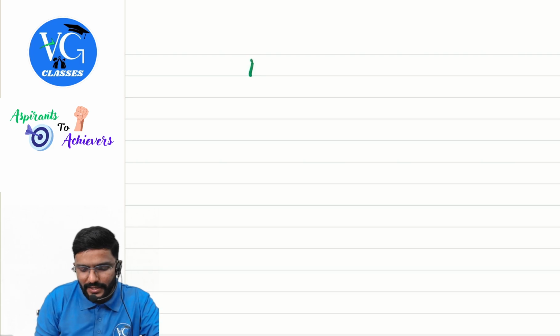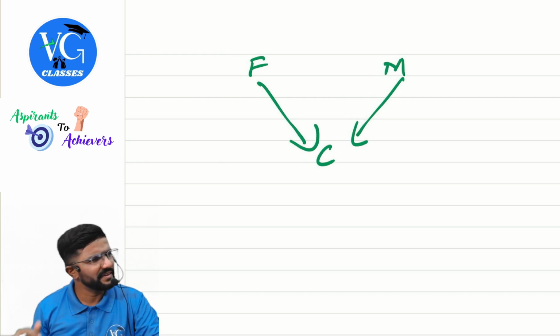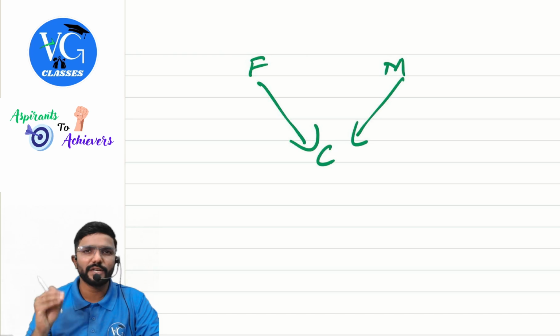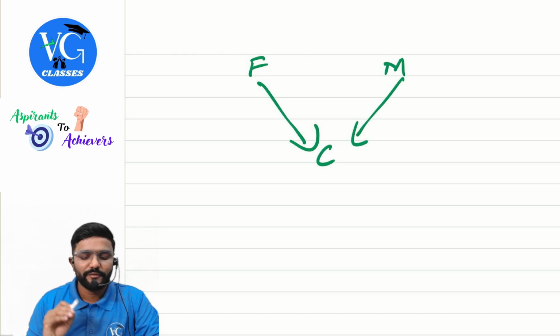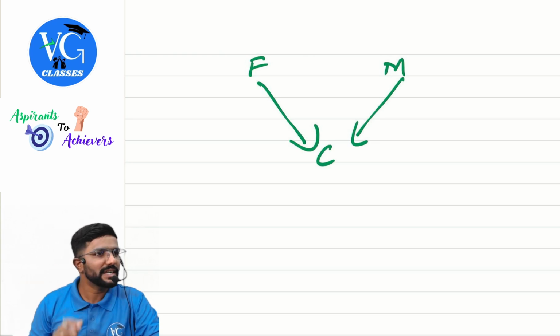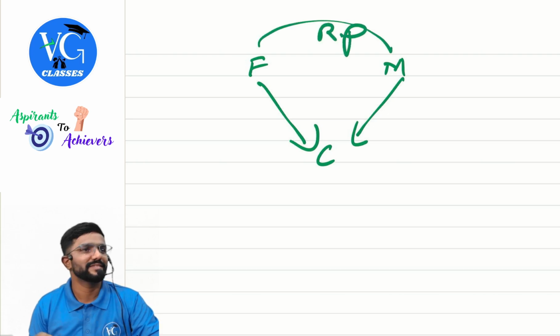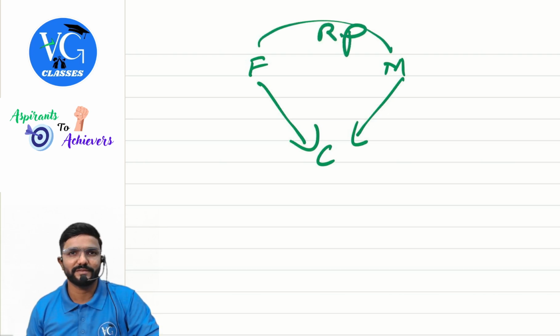Sir, father, mother controlling child. I'm just taking an example, need not be always relative, anyone. Father, mother controlling child. Father and child related? Yes. Mother and child related? Yes. Father and mother related? Yes, sir. As they're controlling one common person.